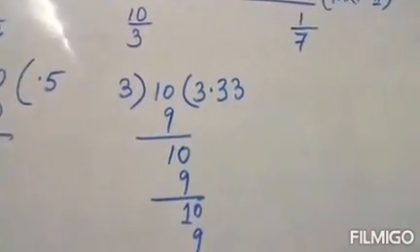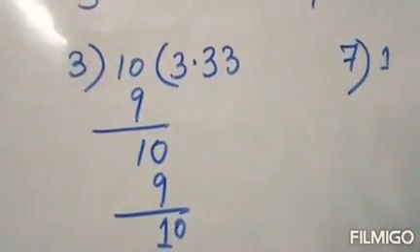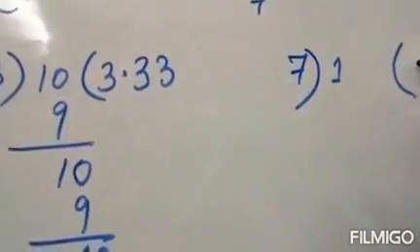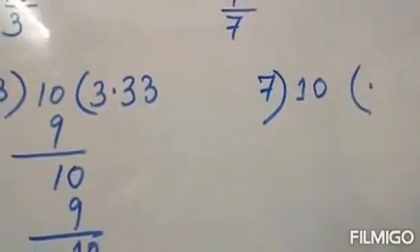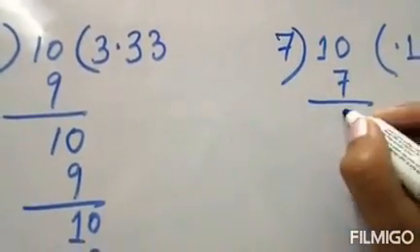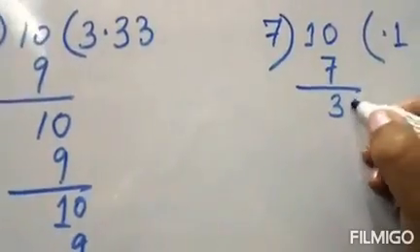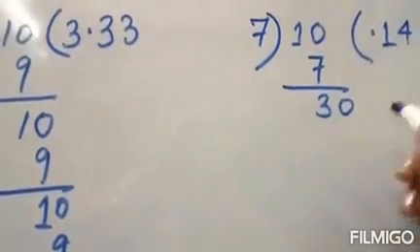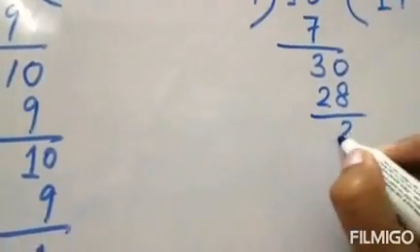Now see this one, 7. As it is smaller, we put a decimal point and 0. 7 ones are 7. We get 3. So for this we get 10. 7 4s are 28. So 2.